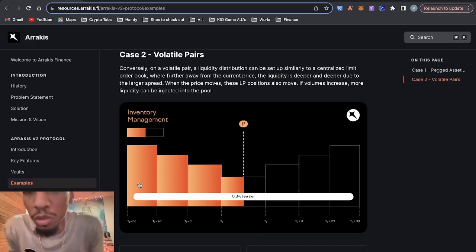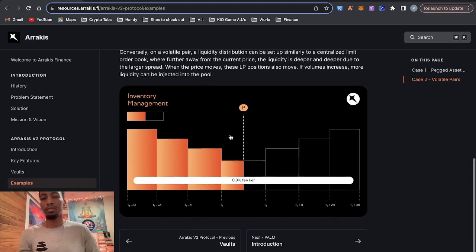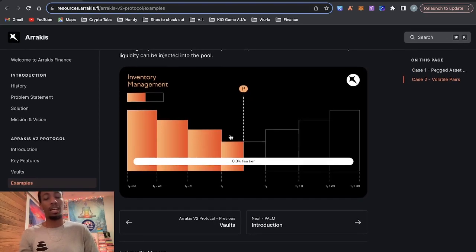If volume starts to move in one way and they go heavier into that tick, price can easily turn around. And if they're rebalancing, then that's locking in permanent loss. So that's one reason why I prefer to do the strategy on my own, because sometimes I'd be willing to sit through that, because impermanent loss can actually be your friend if you know what you're doing.